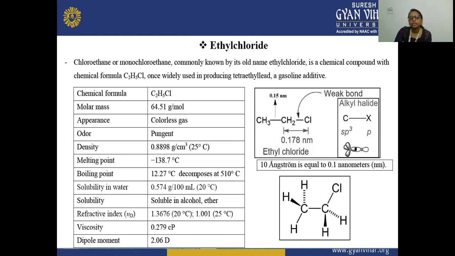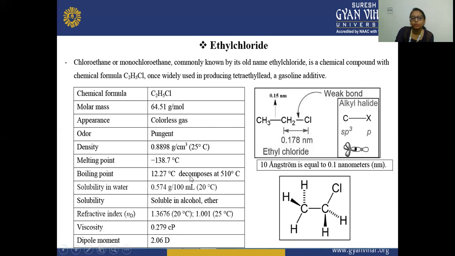The solubility in water of ethyl chloride is 0.574 gram per 100 ml at 20 degrees centigrade. In organic solvents, it is soluble in alcohol and ether. Its refractive index is 1.3676 at 20 degrees centigrade and 1.001 at 25 degrees centigrade. The viscosity is 0.279 centipoise, and the dipole moment is 2.06 D.